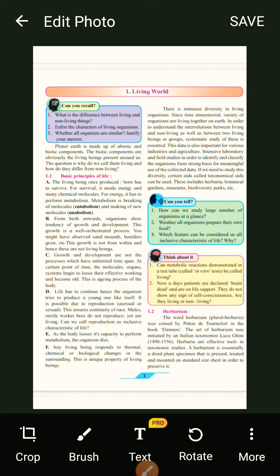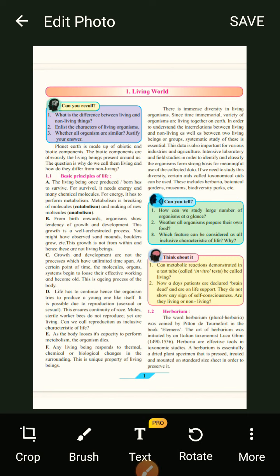As the body loses its capacity to perform metabolism, the organism dies. So, when the body is not in the capacity to perform anything, the organism dies. So, death is the main thing, that something which is alive has to die after some days or some months or some years. Okay, lifespan is different for different organisms.